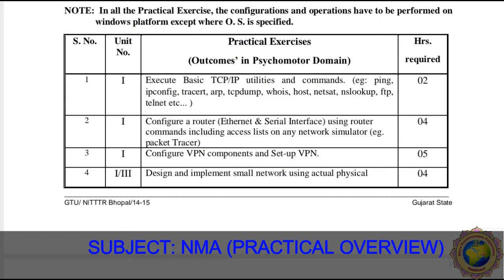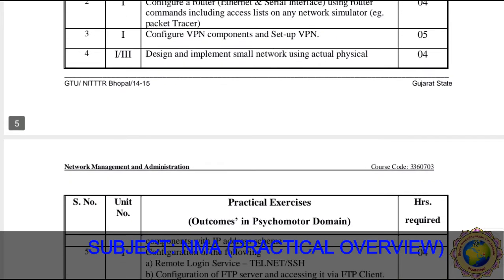Then practical number 4 is to design and implement a small network using actual physical components. Here we design and implement a small network using components with an IP address scheme. One of the best examples is our college system. Whenever we use a PC on the network, different PCs have various IP addresses.